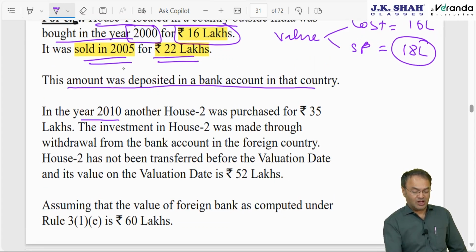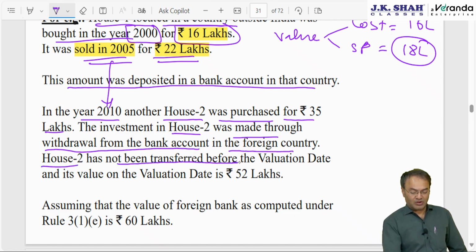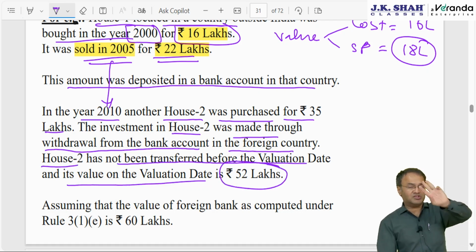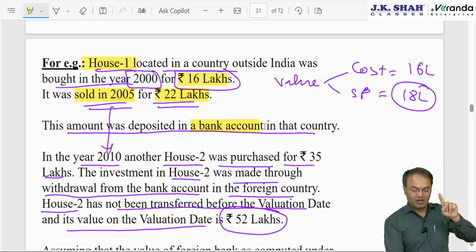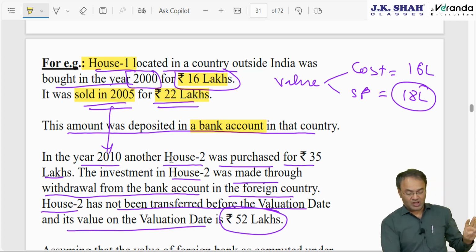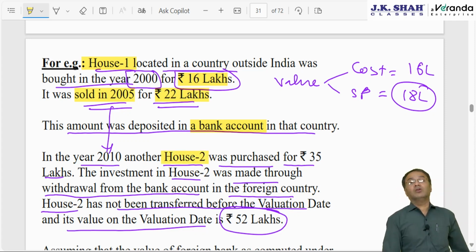In the year 2010, that is after 5 years, house number 2 was purchased for 35 lakh. Investment in house number 2 was made through withdrawal from the bank account in the foreign country, and house number 2 has not been transferred before the valuation date. Its value on the valuation date is 52. There are 3 assets: the old asset, house number 1, which is sold off; then the bank account where money was deposited, that's the second asset; and the third asset is house number 2, newly acquired.